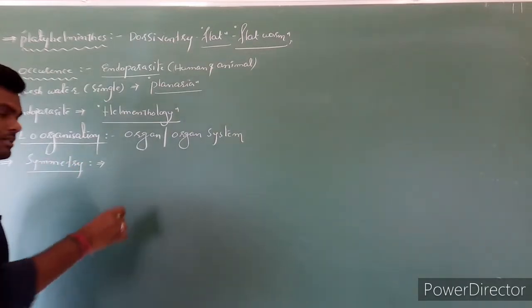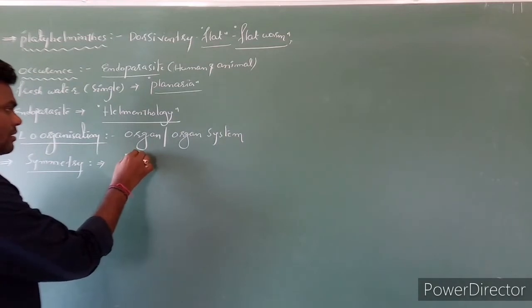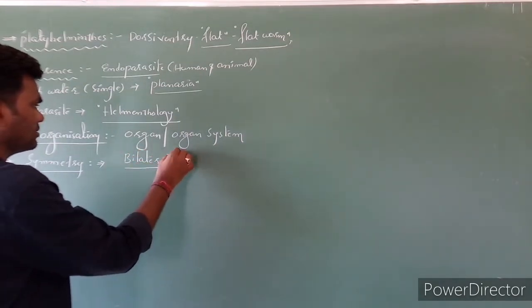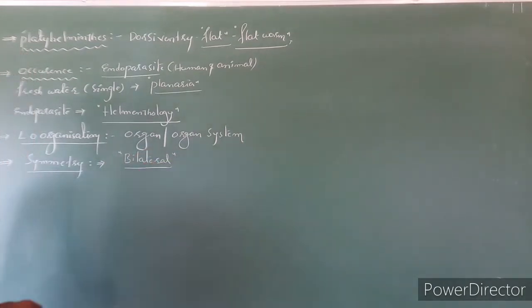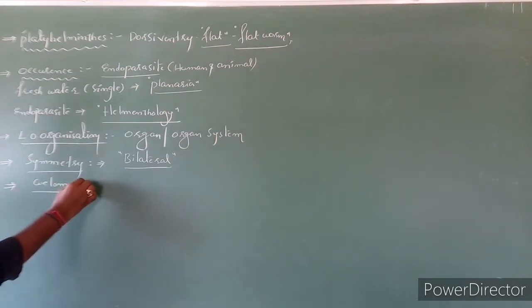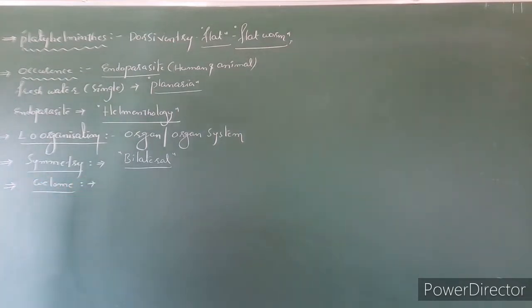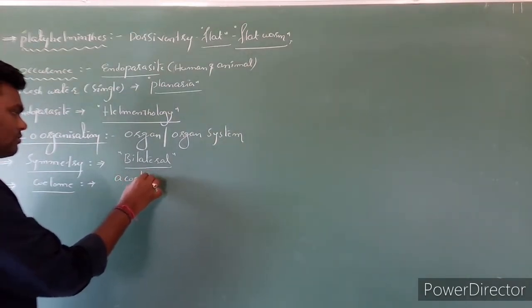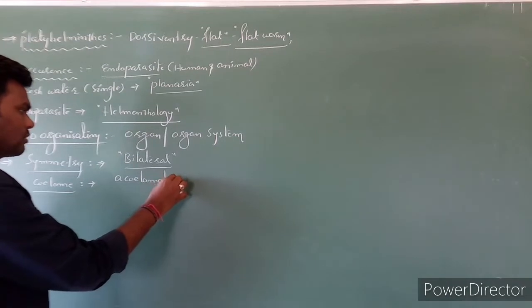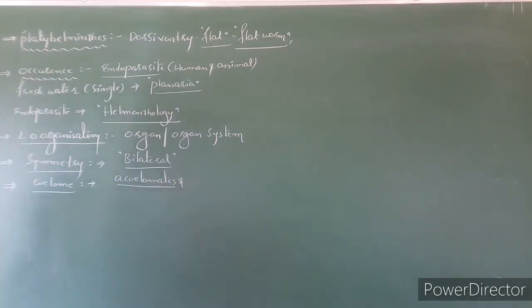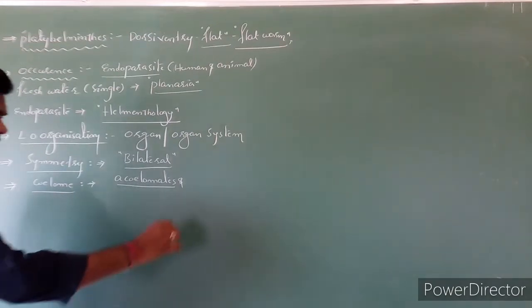Here symmetry is bilateral symmetry. Next, coelom is absent. So you know that such animals are called acoelomates. Clear?